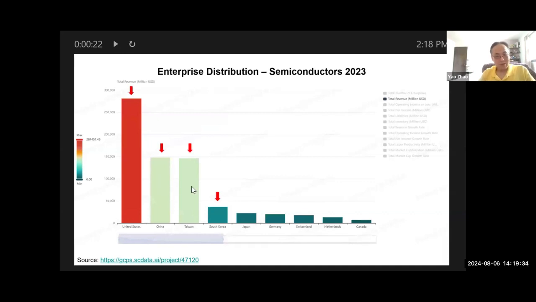Think about this. Taiwan is so little. Actually, it's almost the same as China and more than half of the United States, which is amazing. And if you look at South Korea and Japan and so on. This is the overall output in terms of revenue from semiconductors in these countries. So at least you know where to look.